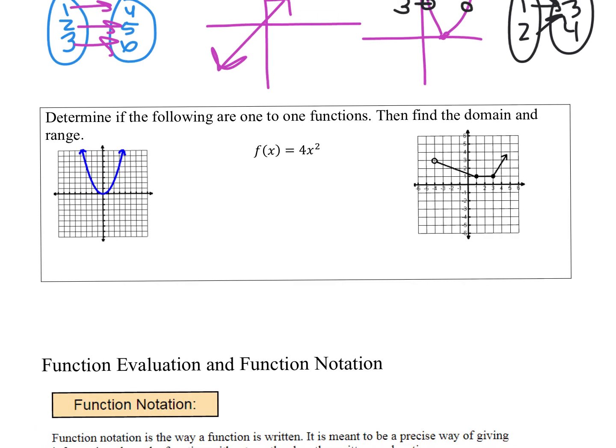So it says determine if the following are one-to-one. So in this first one, we can tell that this parabola is not one-to-one. For functions, we have the vertical line test. For one-to-one, we're going to have the horizontal line test. Okay. So for this parabola, if I draw a horizontal line, you'll see it'll cross here and it'll cross here. Okay. So this is not one-to-one.